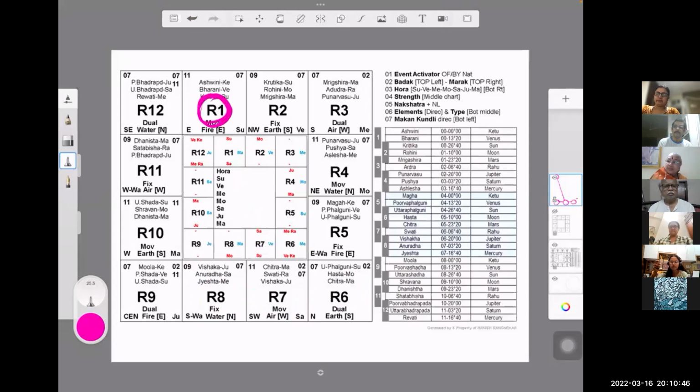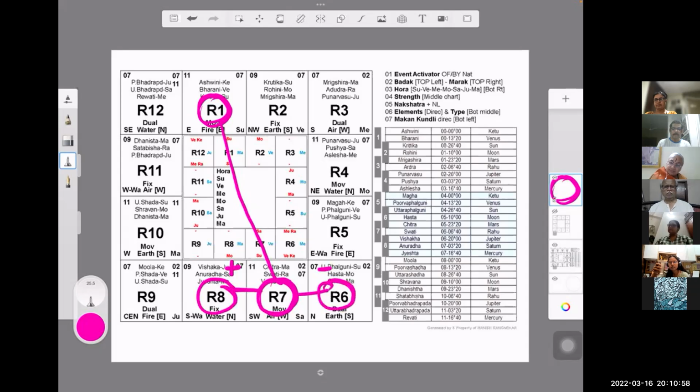This is me, a Kal Purush Kundli. If we are talking about a native's marriage, we will look at the 7th house. Who is enhancing the 7th house? The 8th house. Who is negating it? The 6th house. Whatever is there in the 6th house is going to negate that event, and whatever is there in the 8th house is going to enhance that event.